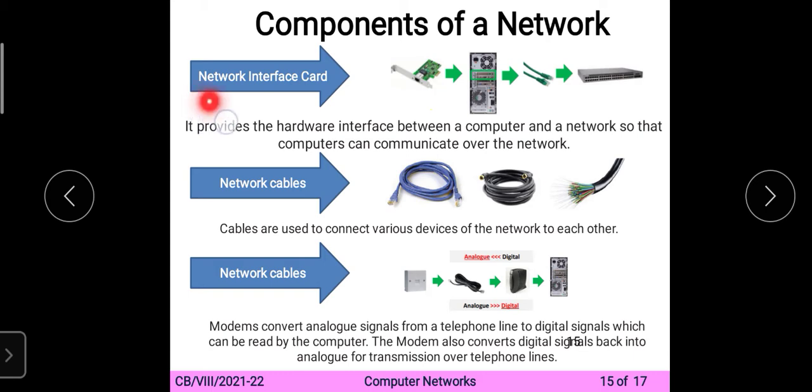Okay, so what is the network interface card? At the back of the CPU, there is one port for the connection of the LAN cable. In the computer or the laptop, we have to be connected with the internet via a LAN cable. It provides the hardware interface between the computer and network so that computers can communicate over the network. Whenever you connect the LAN cable to this LAN port, then your computer is connected with the network.